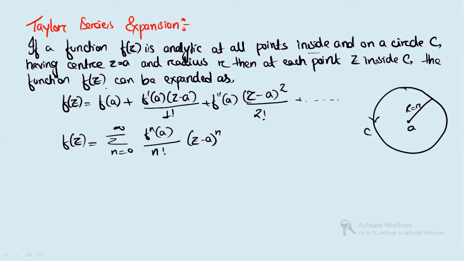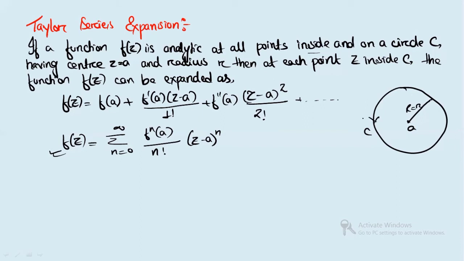you can expand the function f(z) according to the Taylor series expansion as f(a) plus f prime (a), the first derivative, times (z minus a) by factorial 1, plus the second derivative of the function f''(a) times (z minus a) whole square by factorial 2, and so on, which can be written as summation n equals 0 to infinity f^n(a) by factorial n times (z minus a) to the power n. So this is the Taylor series expansion for a function which is analytic at all points inside and on a circle C, which is having center a, radius r.